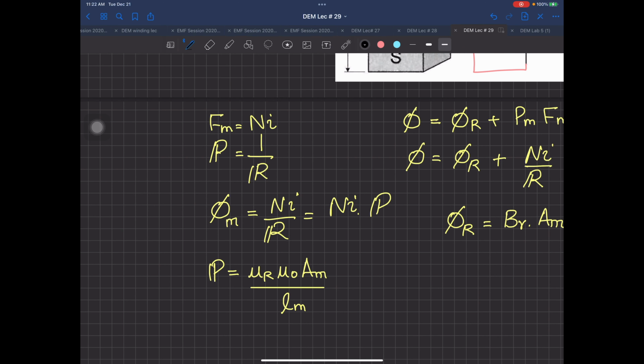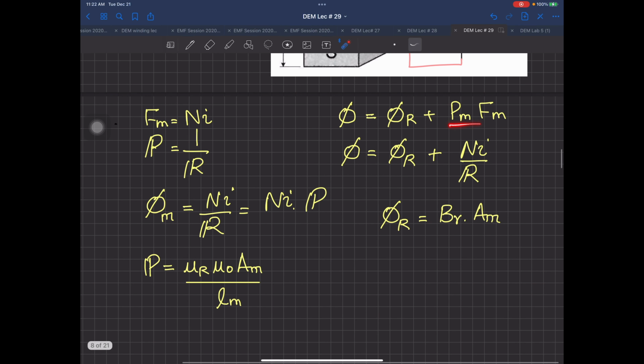Here, if you multiply FM and P, this is equal to NI divided by reluctance, and you already know NI divided by reluctance is equal to flux. So that's why PM into FM is equal to flux. So this means your flux is equal to phi r plus NI divided by your reluctance. And phi r will be equal to BR into AM.